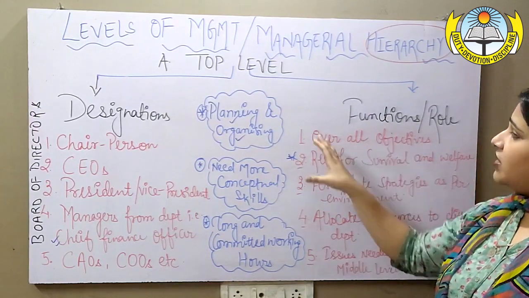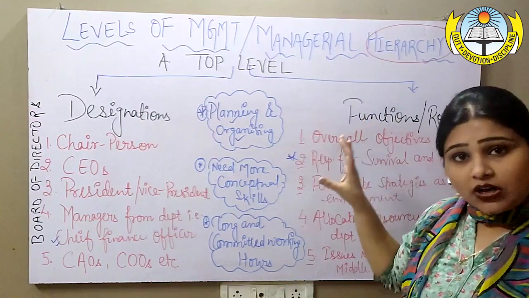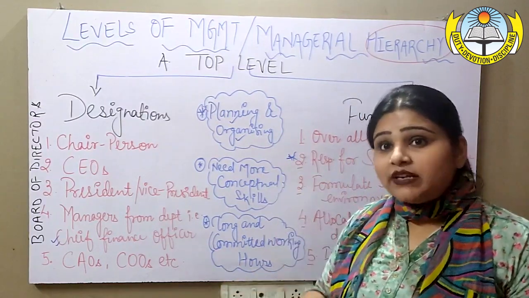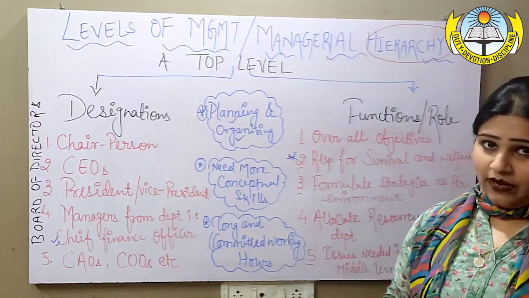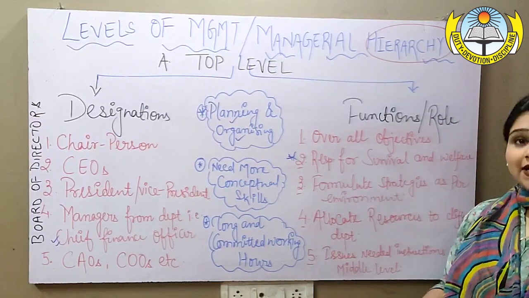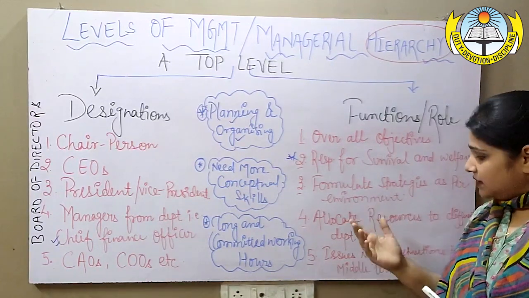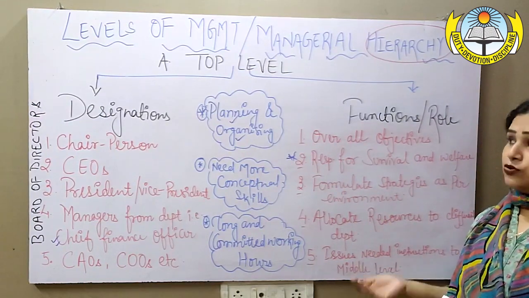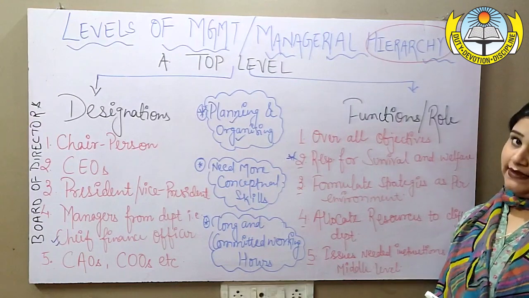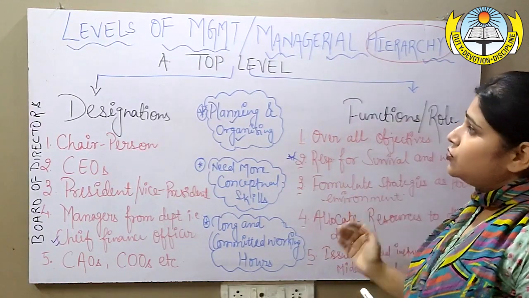Coming to the next, they also issue needed instructions to the middle level. Whatever policies they have framed, how these policies can be implemented, what the suggestive measures can be, what possible steps are to be taken: the top level also informs all these needed instructions and guidelines to the middle level, to the people working below them.